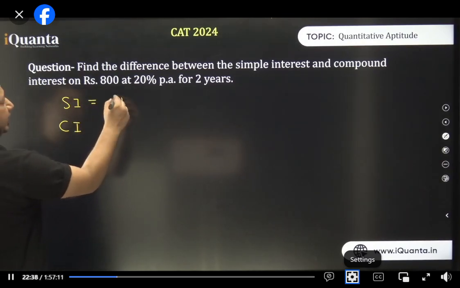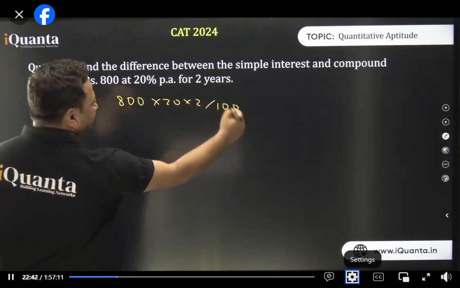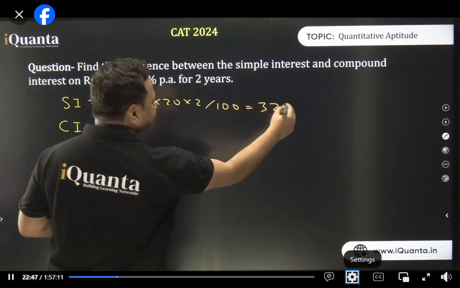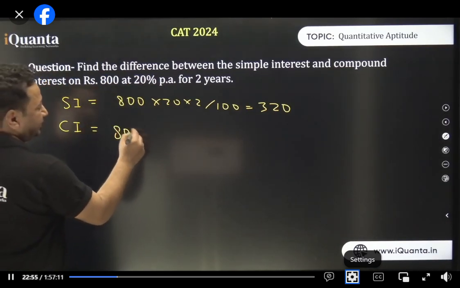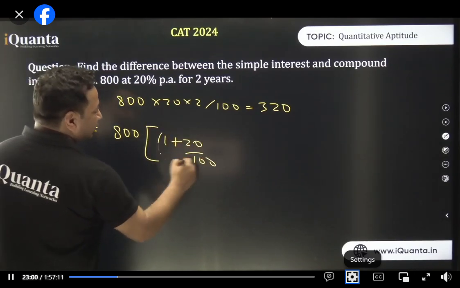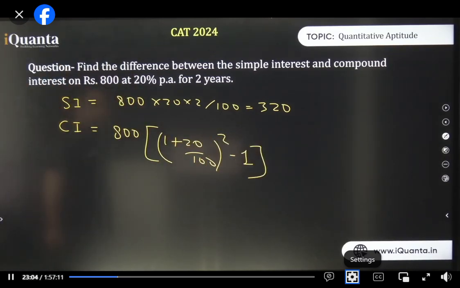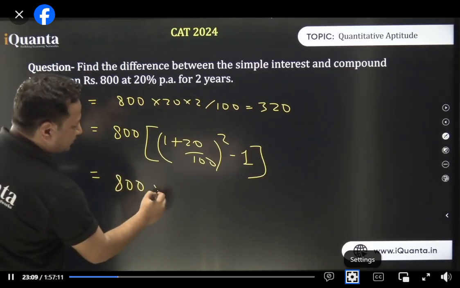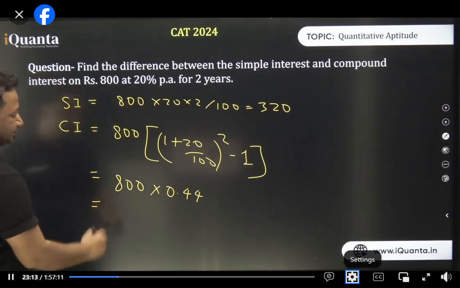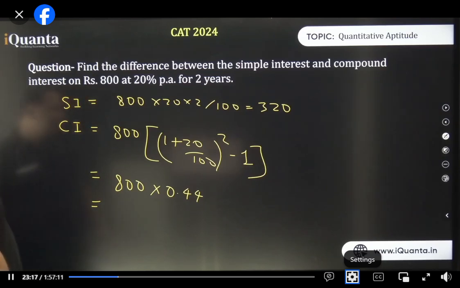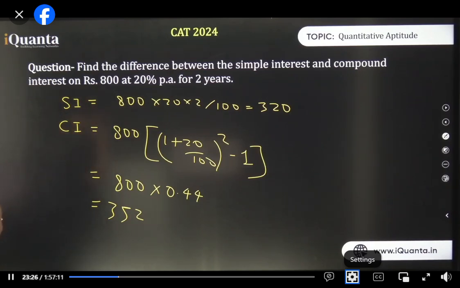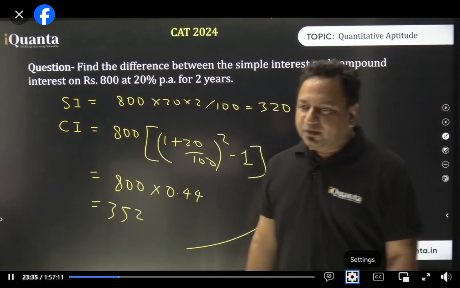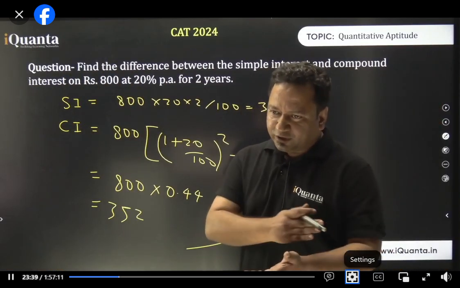First calculate SI, then calculate CI, then subtract it. So SI will be basically 800 multiplied by 20 multiplied by 2 whole upon 100. Right? You get 320 here. And for CI, it will be 800 times 1 plus 20 by 100 whole square minus 1. Then you calculate it. What do you get? 352. Then you subtract and you get the answer. This is the very basic approach that young students take. I'm walking you through the entire process.